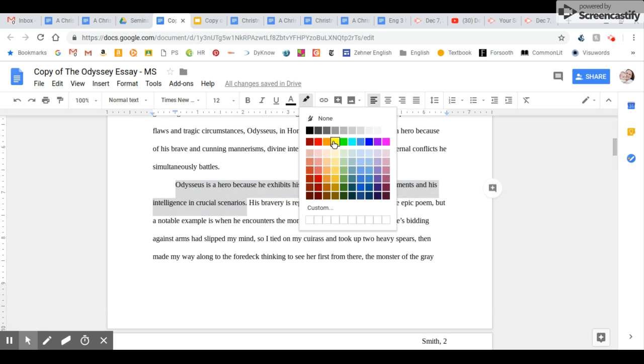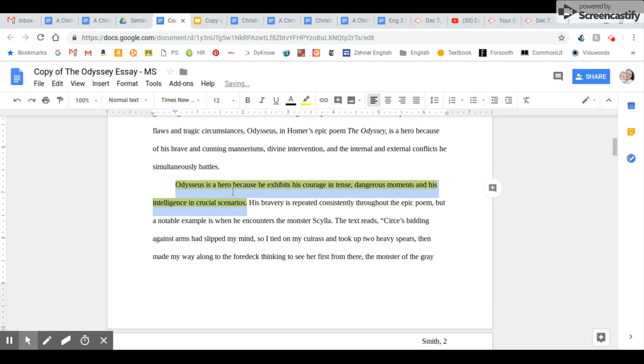So here the student says, Odysseus is a hero because he exhibits his courage in tense, dangerous moments and his intelligence in crucial scenarios. What I want you to see is, while it's not completely verbatim, it does match the thesis statement above. Odysseus is a hero because of his brave and cunning mannerisms. So this claim statement or topic sentence needs to match the thesis statement above it.